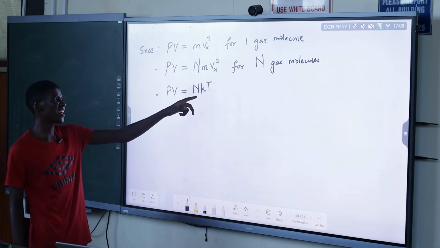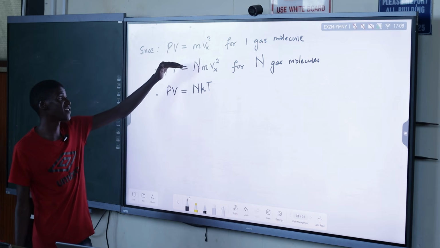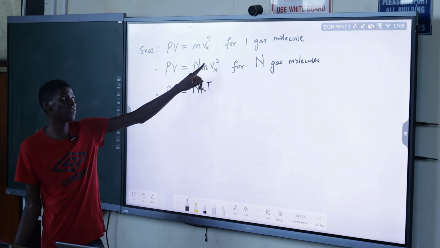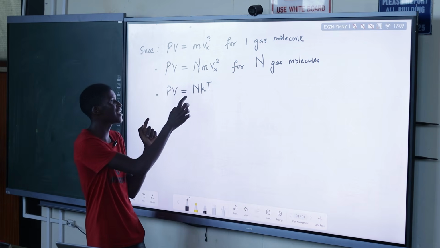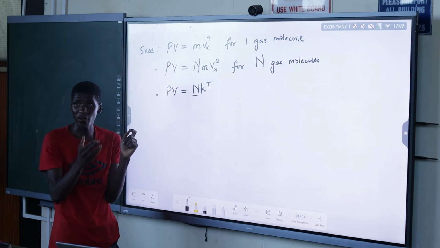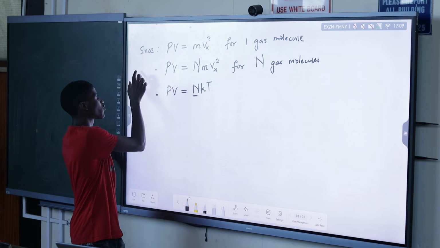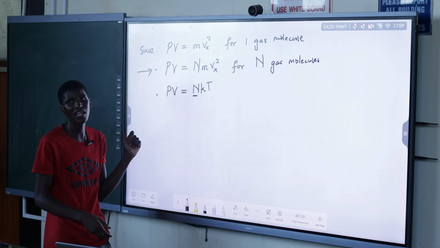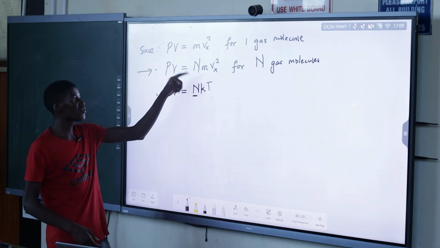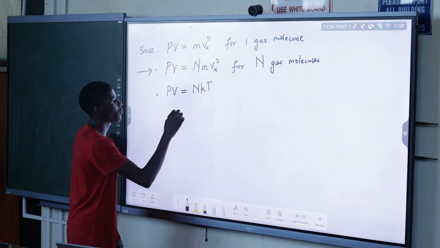So the law PV is equal to NkT is the same as the ratio PV is equal to N times mVx squared. You don't use the one for a single gas molecule, because this one considers the number of molecules. So you must use this one because we have N number of molecules. So now you can equate these two, because both are equal to PV.